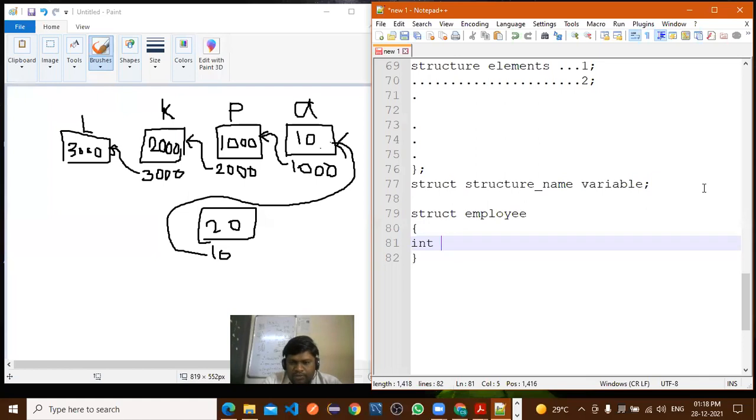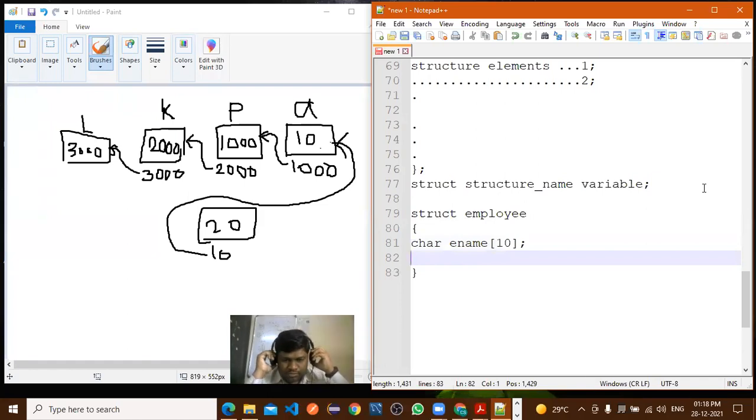Suppose I want to enter the name of that employee. How to enter? What do I require here? Can I write like this? Char employee name, and here I will declare an array. So can I declare like this? Character ename. Yes, sir.